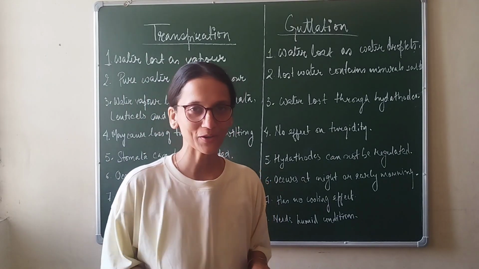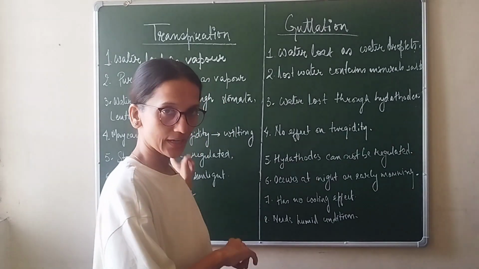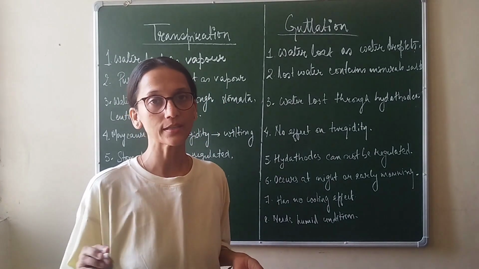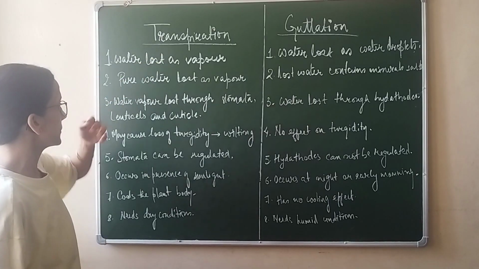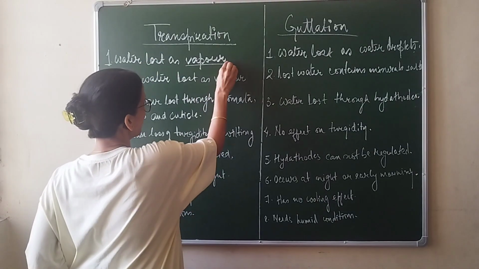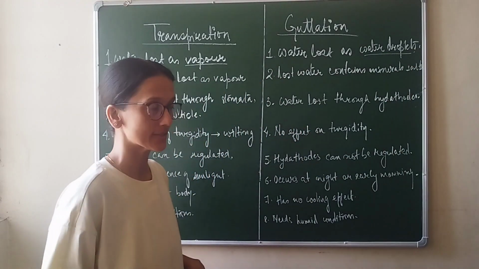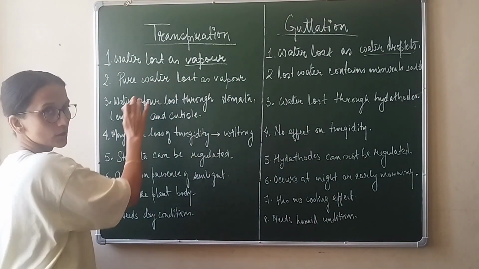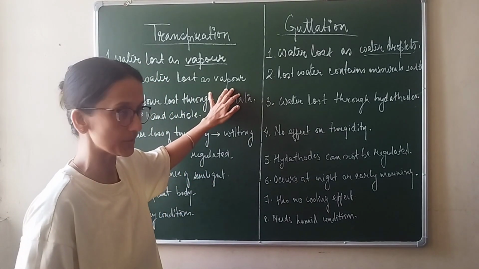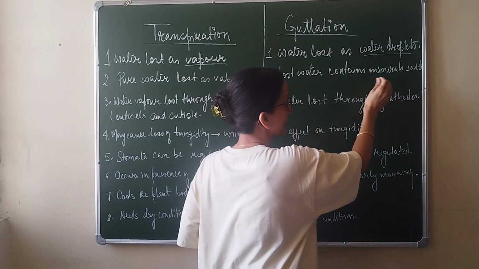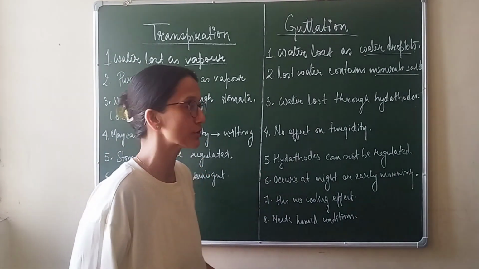Now we have come to the last part of the chapter where we are going to discuss the difference between transpiration and guttation. Like I do for other differences, here also I'm going to underline the operatives, and those are very, very important, okay? So number one, in case of transpiration, water is lost in the form of vapor, whereas in guttation, water is lost in the form of water droplets. Second, here pure water is lost. That means it is only water which is lost, and that too in the form of vapor. Here the lost water contains mineral salts. So it is not just water but also a loss of mineral salts.